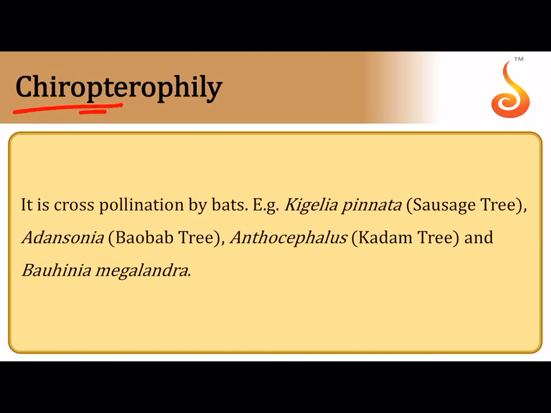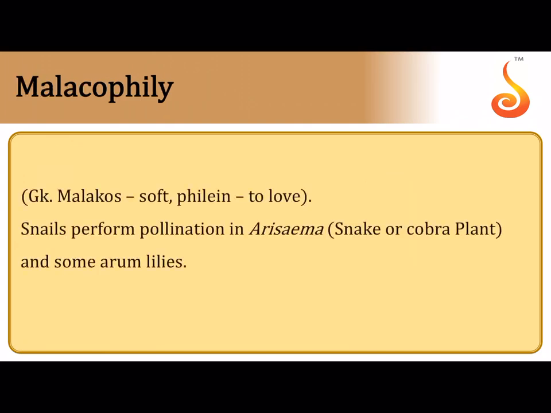Chiropterophily: chiroptera means bat, so pollination by bat. This is seen in Kigelia pinnata, that is the sausage tree, Adansonia, the baobab tree, which is the largest tree, which has a very, very thick trunk. It is very massive in its trunk. It's very common in Africa, the Adansonia baobab. And Anthocephalus, which is called the Kadamba tree, and then you have Bauhinia megalandra, that is the camel's footprint tree. These are some of the examples of bat pollinated plants.